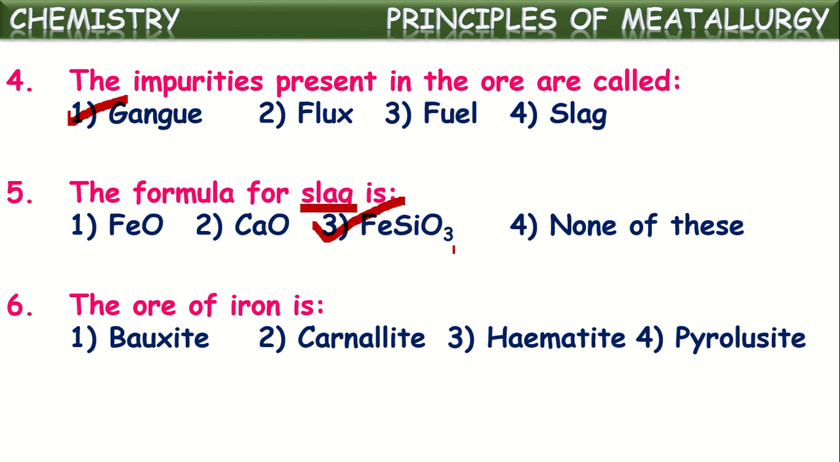Next, the ore of iron is. Mostly iron is available from the earth crust in the form of its oxide, that is commonly called hematite. Hematite is a major ore of iron, iron oxide.